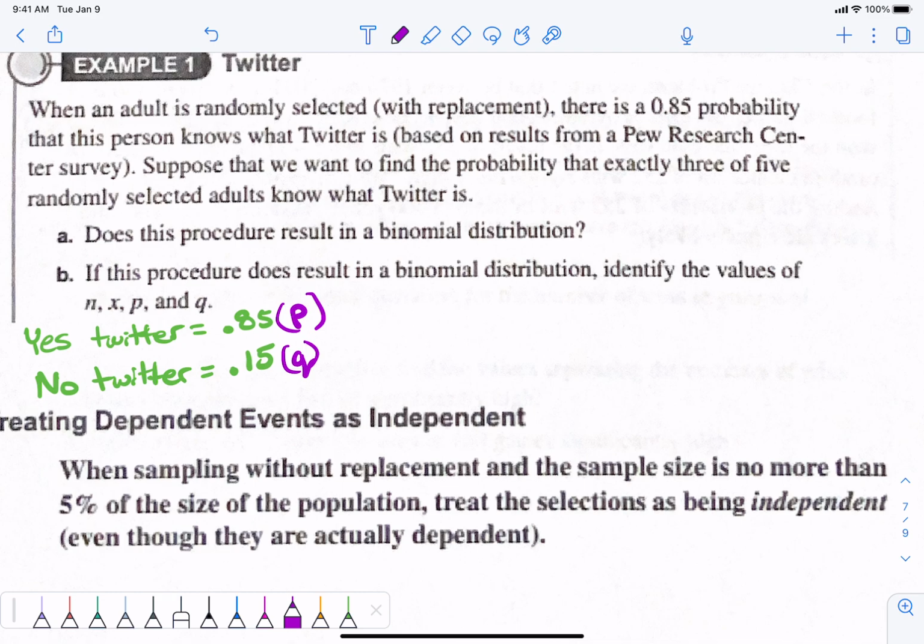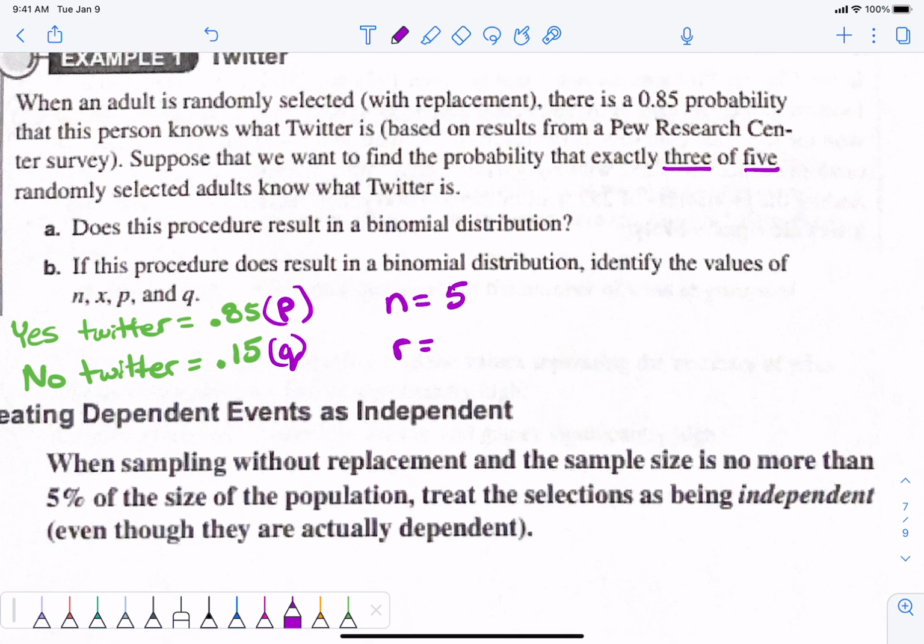Then it says, suppose that we want to find the probability that exactly 3 of 5 randomly selected people know what Twitter is. That determines what N and R are. What is N going to be? The total number, 5. I'm selecting 5 people, and 3 is R.